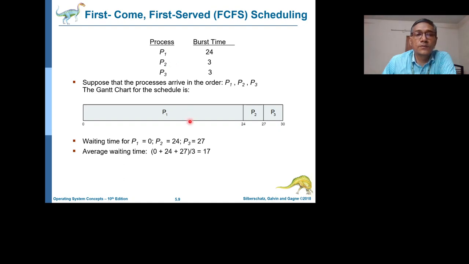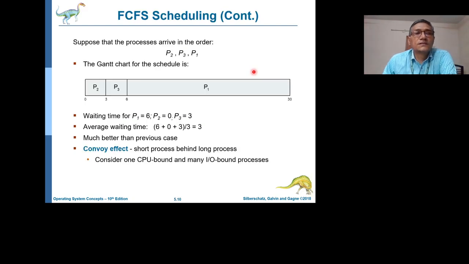So P1, because it has arrived first, it takes the 24 milliseconds. Even though P2 and P3 also arrive at the same 0th millisecond, of order, but they requested only 3 milliseconds, but eventually they are waiting for too much time. So this FCFS scheduling we will consider here.